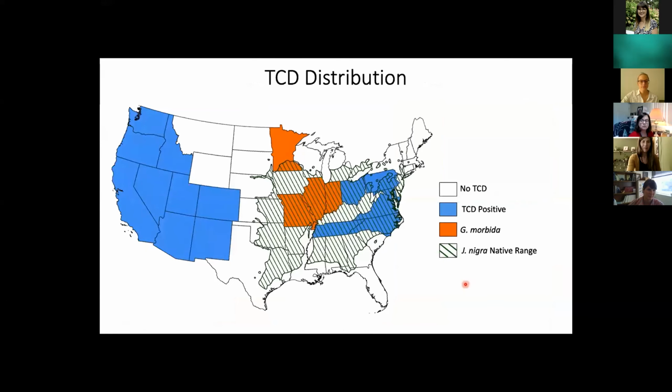So currently, Thousand Cankers disease has been detected in 15 US states, 9 of which are present in the western United States outside of the native range of eastern black walnut, highlighted here in green. The other 6 are present in the eastern United States within portions of the native range of eastern black walnut, highlighted here in blue. We also have 4 states where Geosmithia morbida has been detected, highlighted in orange. However, in these states, Geosmithia morbida has not been detected with any particular diseased trees, but with alternate insect vectors, such as weevils.